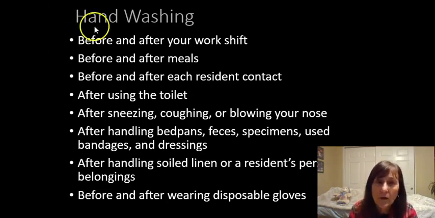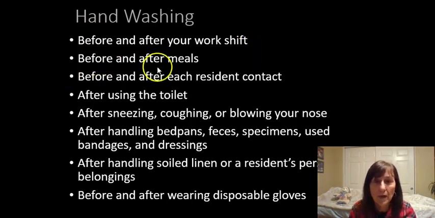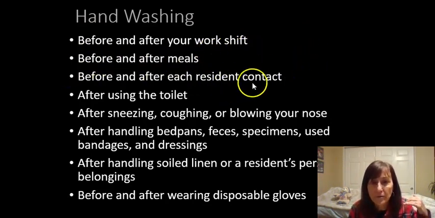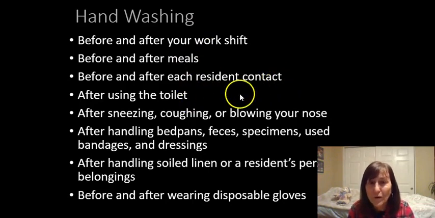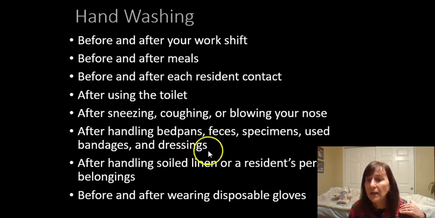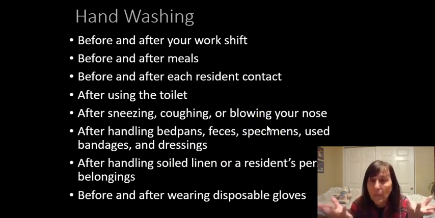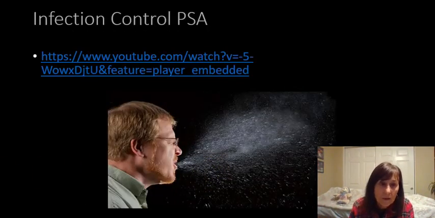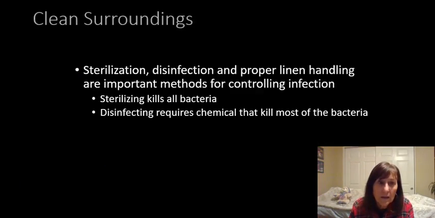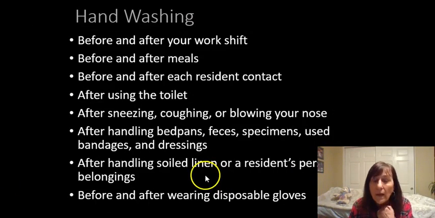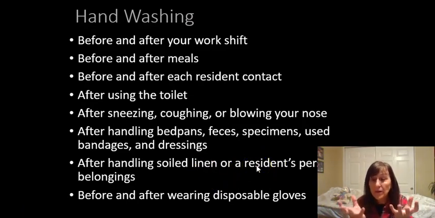So hand washing before and after your work shift, before and after meals, before and after resident contact, before and after toilet use, after you sneeze, cough, blow your nose, after handling bedpans, feces, specimens, anything that might have body fluids on it, and after handling soiled linen, so you have to watch when you're changing someone's bed. And every time we wear gloves, before and after we put the gloves on, we should wash our hands.